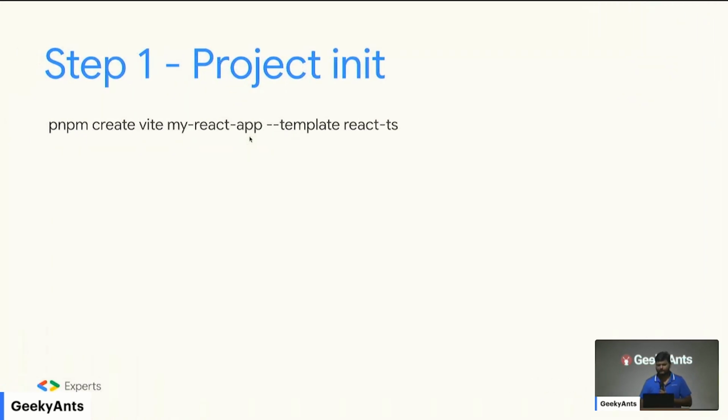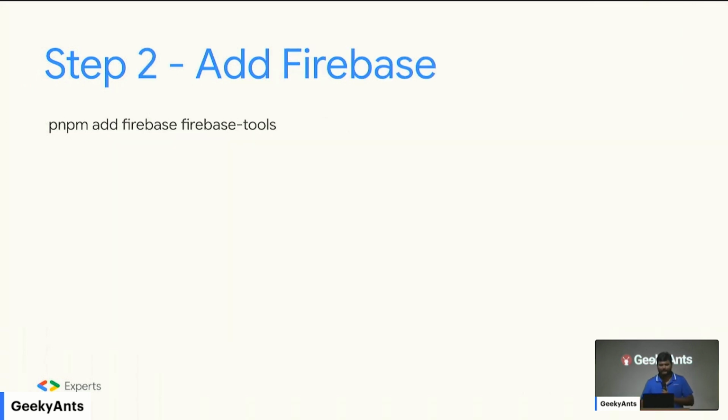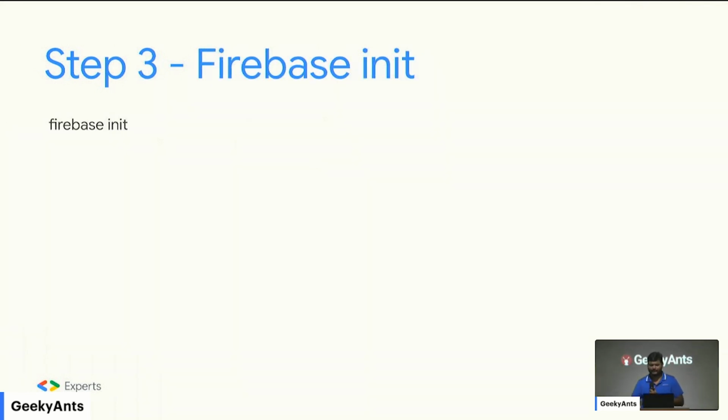That said, pretty simple, pretty straightforward. And then I just jumped directly into adding Firebase. And you might have done this a million times before. So pnpm add firebase and firebase-tools. Then obviously the Firebase login and all that, selecting the project, and then firebase init, right? So once all of this was done, that is when I could do the next part, which was setting up the things.